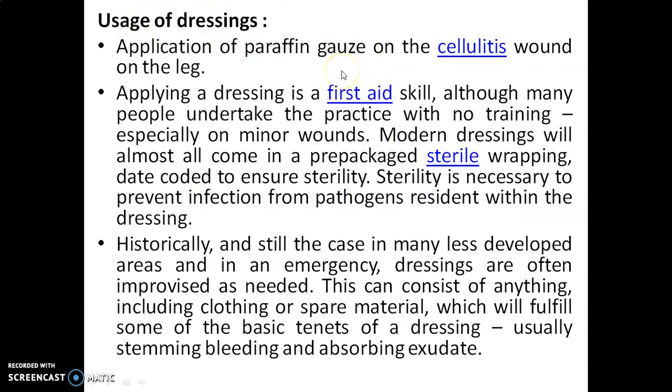Usage of dressings. The application of paraffin gauze on the cellulitis wound on the leg. Applying a dressing is a first aid skill, although many people undertake the practice with no training, especially on minor wounds. Modern dressings will almost all come in a prepackaged sterile wrapping date coded to ensure sterility. Sterility is necessary to prevent the infection from pathogens resident within the dressing.